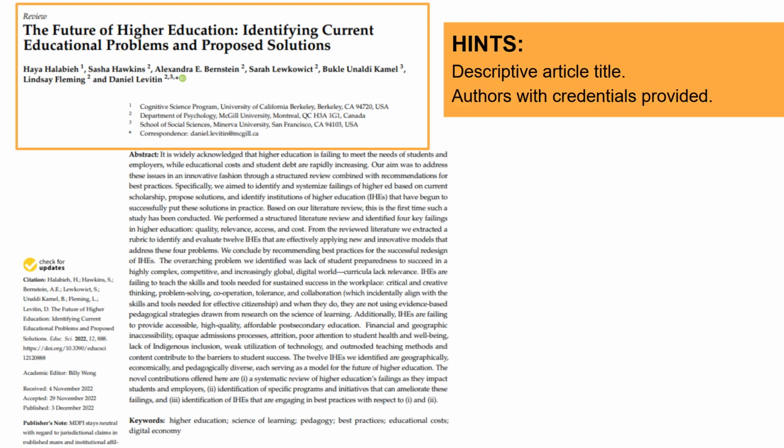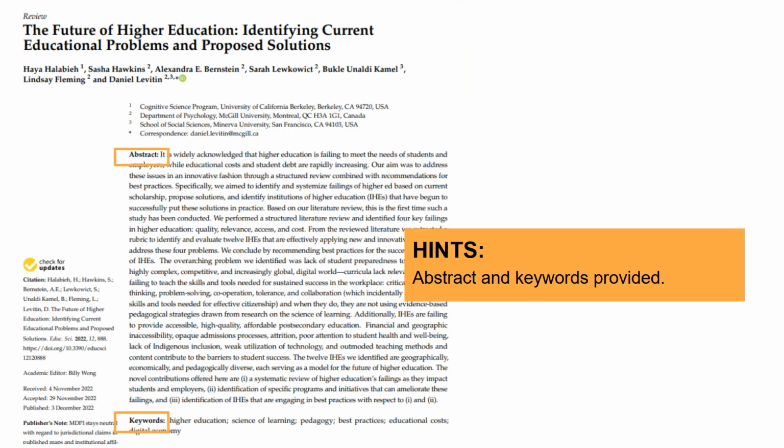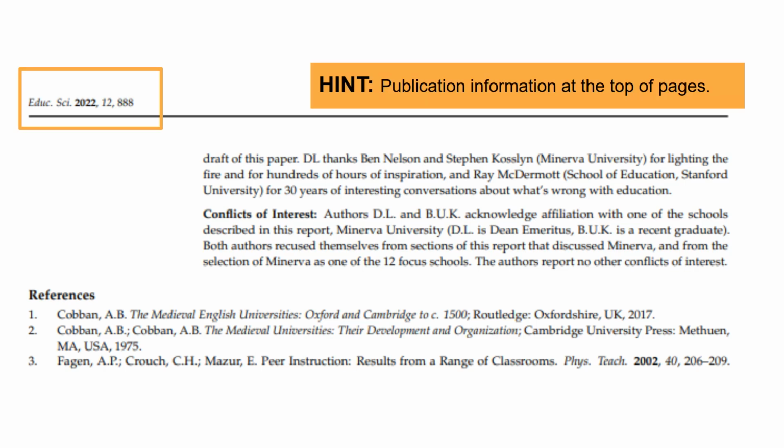Here's an example of a descriptive article title: The Future of Higher Education, Identifying Current Educational Problems and Solutions. This is explanatory, not clickbaity. You'll also notice that the authors and their credentials are clearly listed. Below this, you'll see that they provide an abstract for the article, and below the abstract are the keywords.